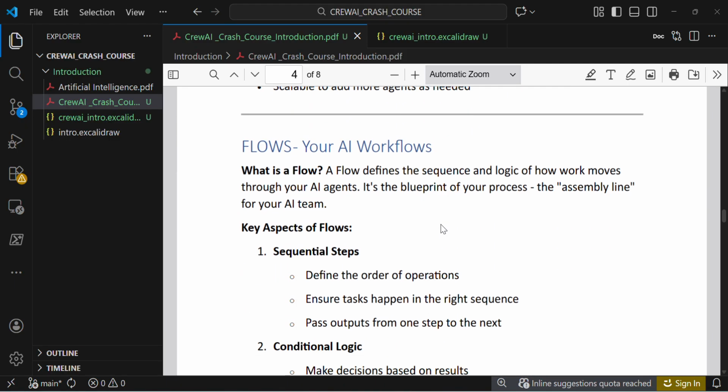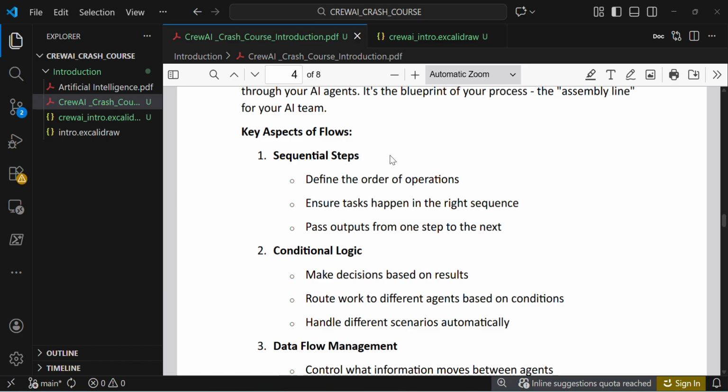Then flows. What is a flow? It's similar to the LangGraph way. A flow defines the sequence and logic of how work moves through your agents. If one agent finishes a task, it will hand off to another agent. It's the blueprint of your process, the assembly line for your agents.